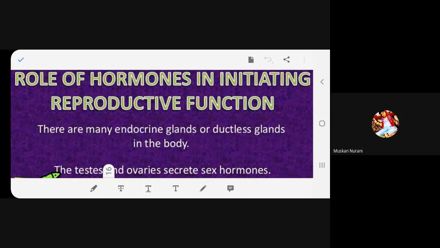So what is the meaning of ductless glands? They don't have any pouch, they don't have any cavity. They just let everything into the blood. So whatever juices they bring out from the glands goes straight into the blood. So they don't have anything to store. You got it now? These ductless glands are a part of endocrine glands. The function is that whatever they produce mixes with the blood straight away.